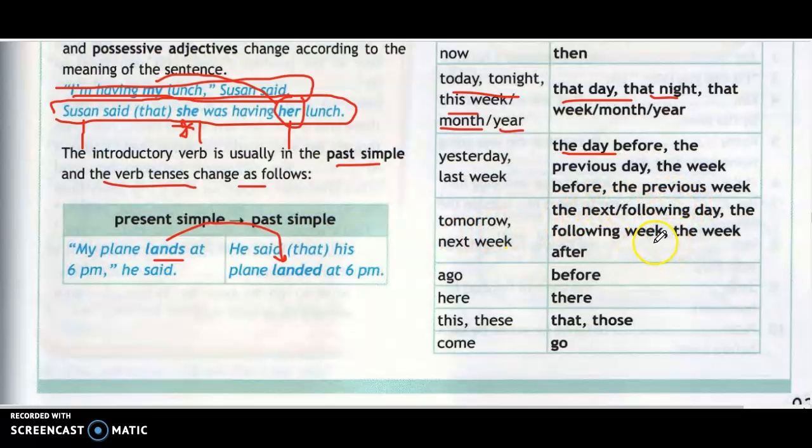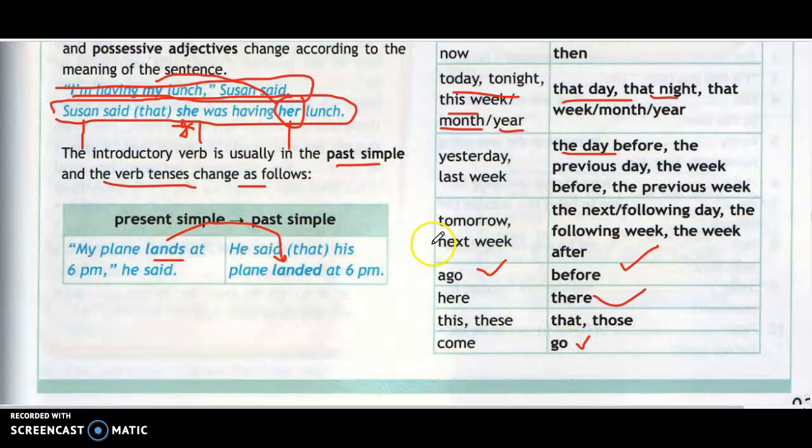Or the week after. Or the day after. You can say the week after. Next week will be changed to the week after. Ago will be changed to before, here will be changed to there, this or these will be changed to that and those, and come will be changed to go.